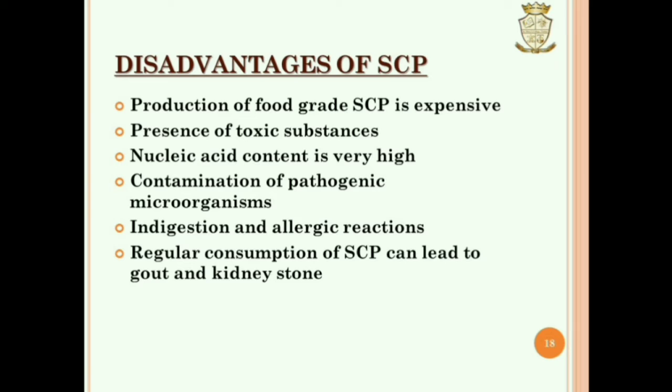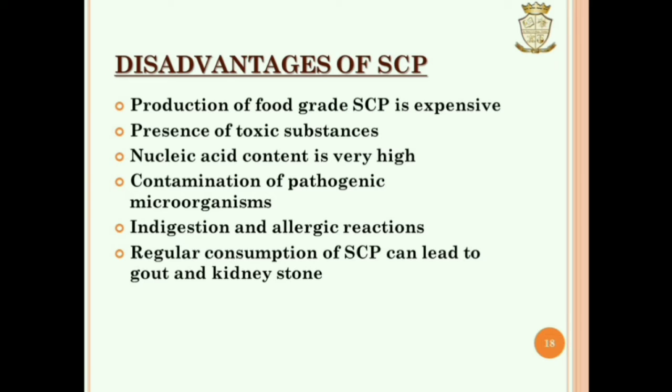Disadvantages of SCP. Production of food grade SCP is expensive. Next is presence of toxic substances. In SCP, nucleic acid content is high. Next point is contamination of pathogenic microorganisms.